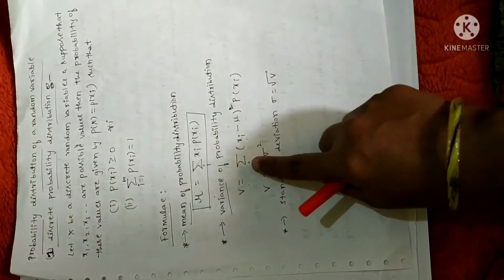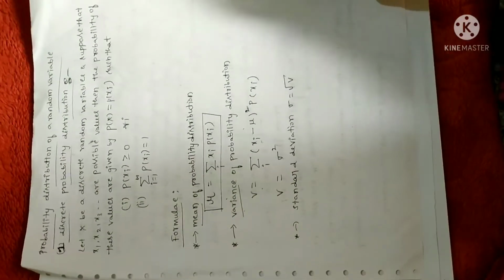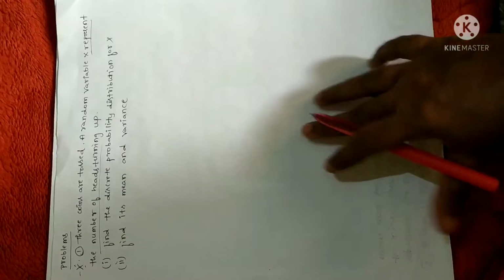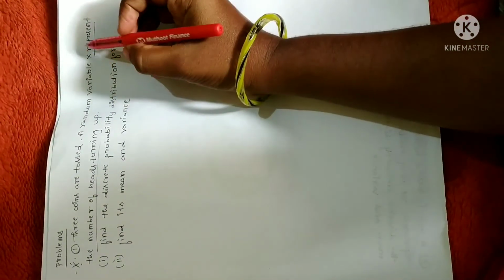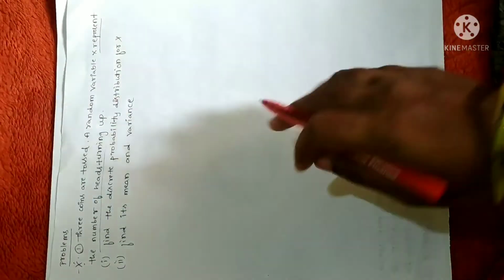Just now I have given the formula for mean and variance. You just go through this formula list. Mean is given by this formula and variance is given by this formula. As per the requirement, we are going to use these formulas. Anyhow, let me solve this problem. So first step, let me go to the problem and identify the event here. Fine. So here 3 coins are tossed.